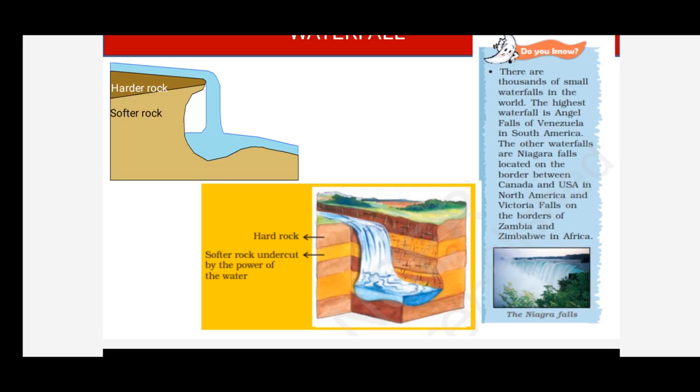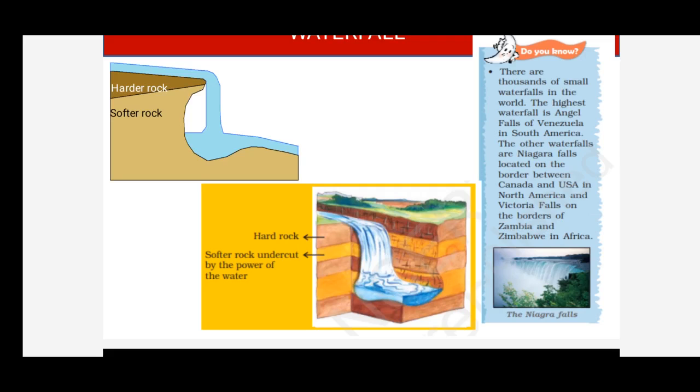Children, in the textbook we have given a wonderful fact. Shall we learn that, children? Yes. There are thousands of small waterfalls in the world. There are thousands, but they are not notable ones. What do you remember, children? The highest waterfall or the largest waterfall? You'll remember, right? So let's see. The highest waterfall is Angel Falls of Venezuela.